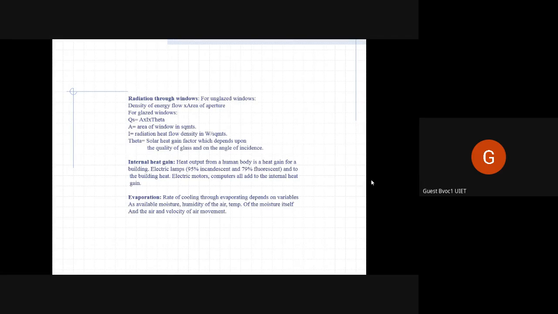But otherwise, if you see coolers, how do coolers work? In old Havelis and old homes, they used to hang these straw curtains, and there used to be water pouring down on them. So straw is dry, and when you put water in it, it becomes saturated.